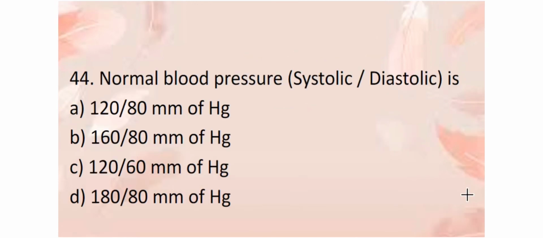Normal blood pressure, systolic and diastolic. Systolic means what? When the heart is in a contracted position. Diastolic means when the heart is in a relaxed state. So we know for contracted state, the heart pressure or blood pressure should be high. So the normal rate is 120 per 80 millimeters of mercury. This is the normal rate, systole being 120 and diastole 80.